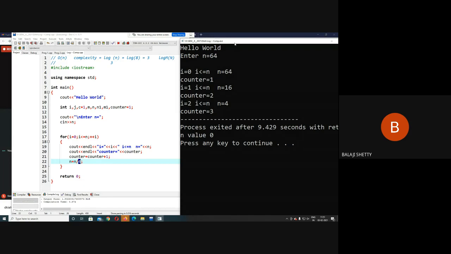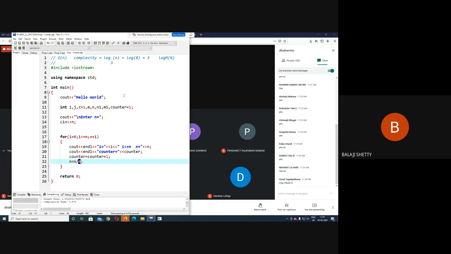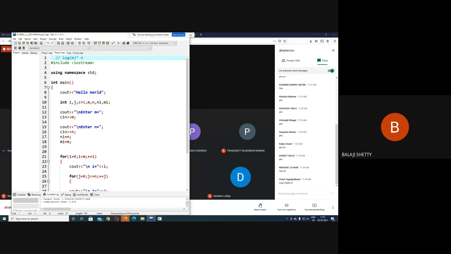Afterwards in your lifetime, if you get any program, you can easily determine its complexity. I hope so. Okay, this is the complexity of a program for logarithmic. Now let us jump to another code, log m to the base n, for this complexity.